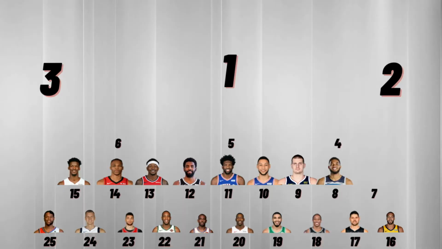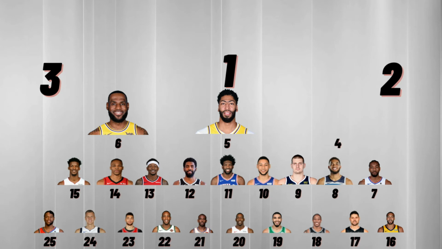At 7, we have a surprisingly low appearance in Kawhi Leonard. He was an MVP caliber player, but in the 2018-2019 season, he was the best player including the playoffs. At 6, we have another insanely low appearance in LeBron James. His score was only 80.5. With him being second in MVP voting, I'm kind of shocked. At number 5, we have Anthony Davis. He was 0.4 points ahead of LeBron James.